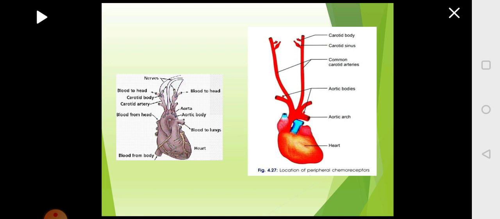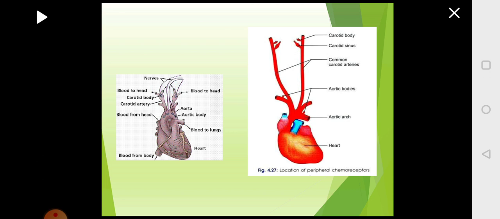The second peripheral receptor is located on the aorta, on the aortic arch, and it is called the aortic body. On the left side, you can see the picture of how the blood vessels leave the heart. The aorta comes out of the heart, it arches down.